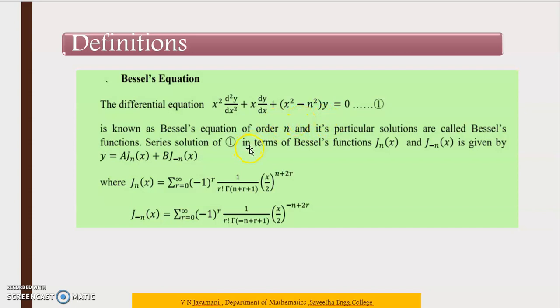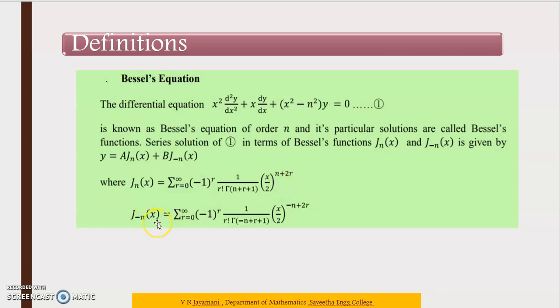The series solution in terms of Bessel functions J suffix n of x and J suffix minus n of x is given by y is equal to a J_n(x) plus b J_{-n}(x). So this is the solution for the given differential equation in terms of Bessel function. Here J_n(x) is equal to, so this is a formula, summation r is equal to 0 to infinity, (-1)^r times 1 by r factorial into gamma of (n plus r plus 1) into (x by 2) to the power (n plus 2r).